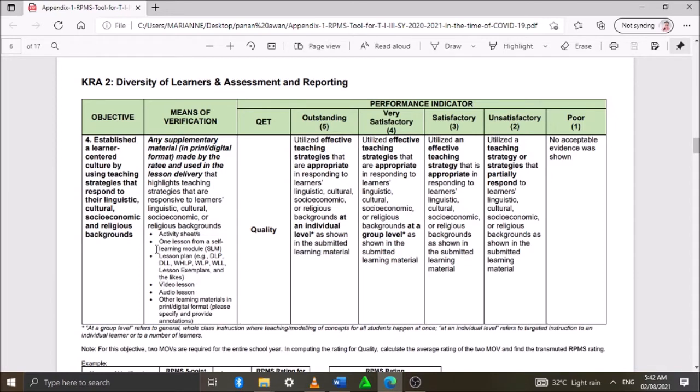So, as you can see, kanina sa objective number 1, always merong performance indicator, wherein makakakuha kayo ng 5 if you are outstanding. Utilize effective teaching strategies that are appropriate in responding to learners' linguistic, cultural, socioeconomic, or religious backgrounds at an individual level as shown in the submitted learning material. So, kung kompleto kayo ng MOV na hinihingi, meron kayong 5, 4, 3, 2, 1, pababa po siya, depende po sa naibigay niyo pong